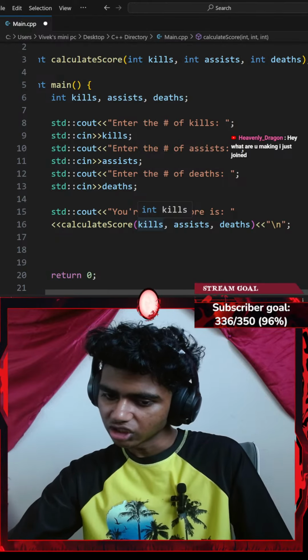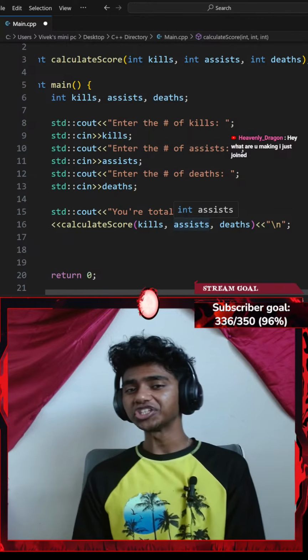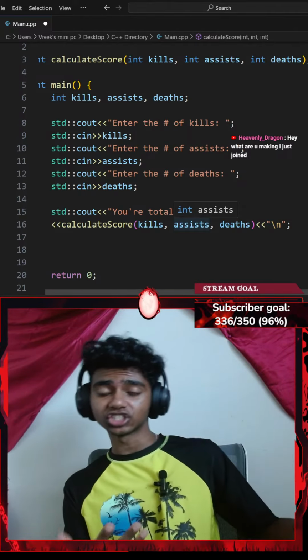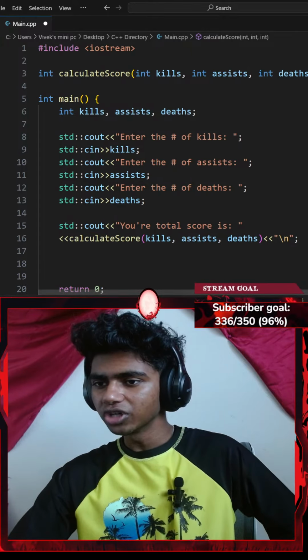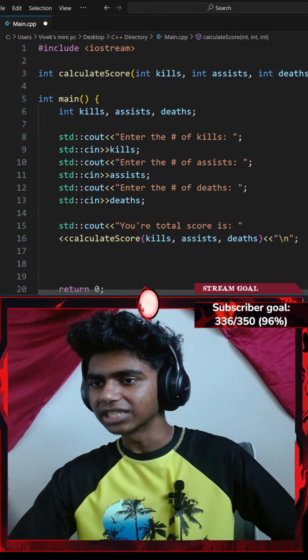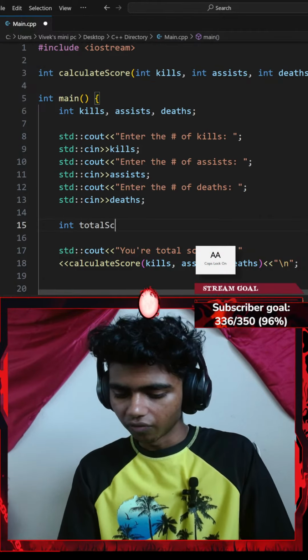Hey, what are you making? I just joined. Honestly, I'm trying to work with functions and figure out how functions work because eventually I do want to work with pointers and structs as well. That said, I think both versions work. So let me go ahead and assign it to something. I could go with an integer total score variable.